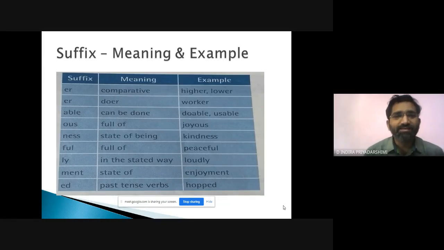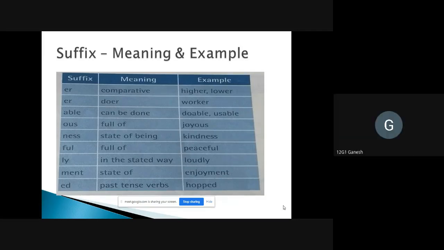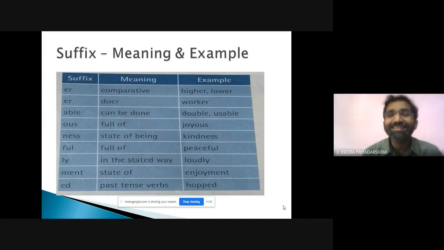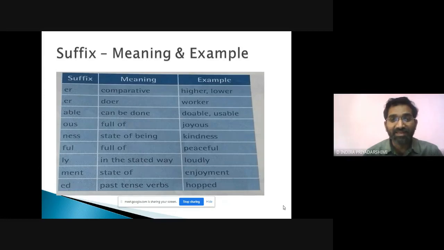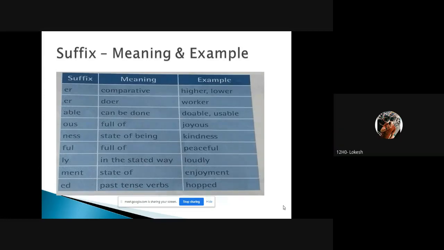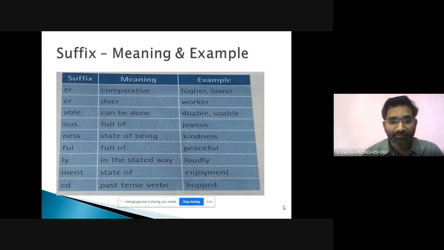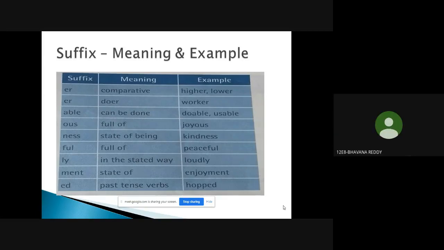Okay, another er. Here is a doer, like worker, driver. Trainer. Any words? Fighter. Lawyer. Lover. Great. Next, able. Clever. Super. Comfortable. Okay, able. Next word, sir. So fast you are.